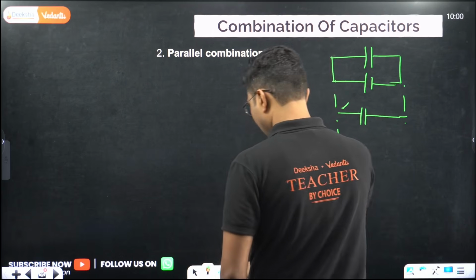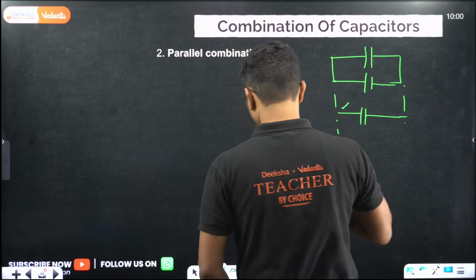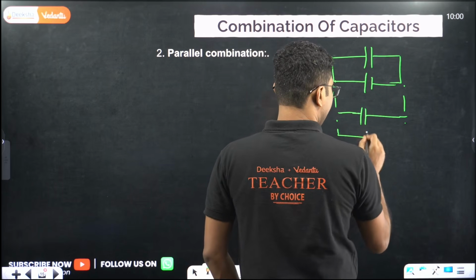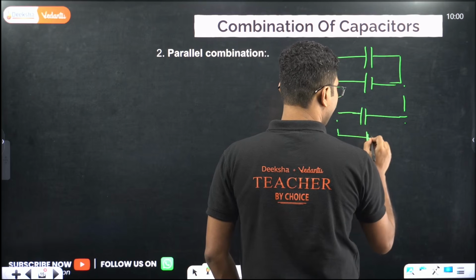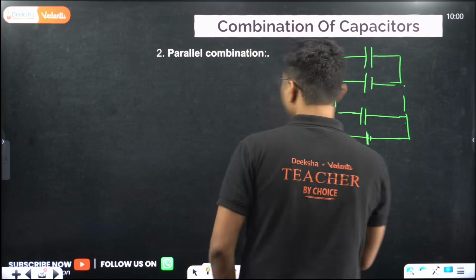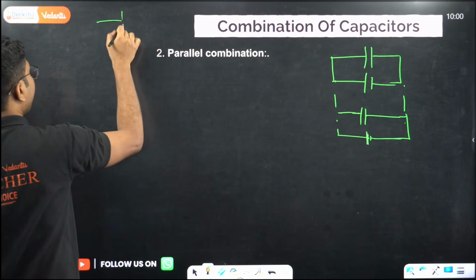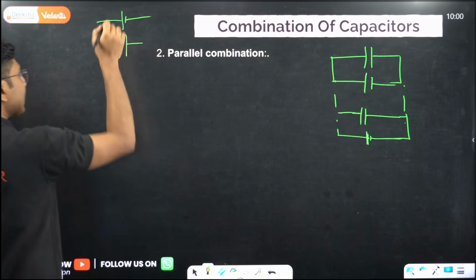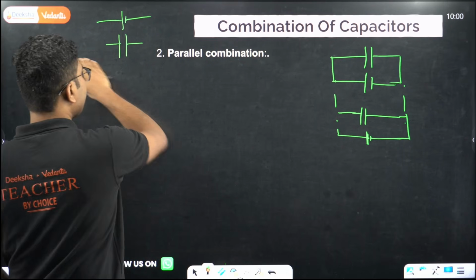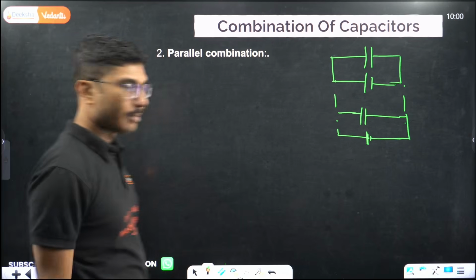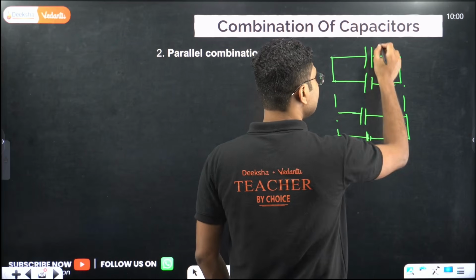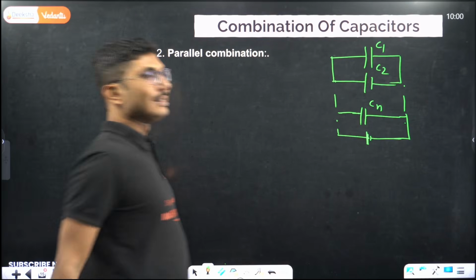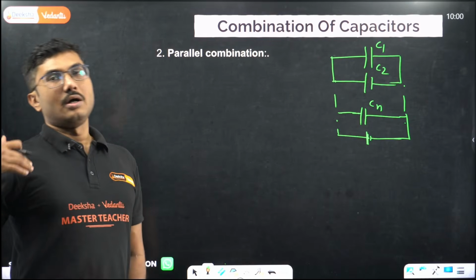And there is a battery as well. Now, difference between a battery and a capacitor, don't be confused. Battery is denoted like this, some students confuse, and capacitors are equal. So that is a capacitor, this is a battery. So don't get confused between a battery and a capacitor. So this is C1, C2, Cn, all of them are connected like this. This is called parallel combination.